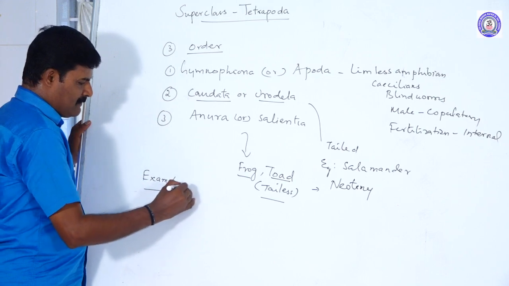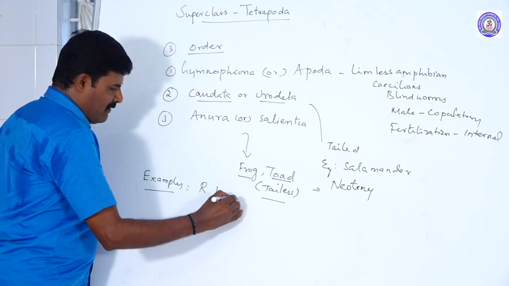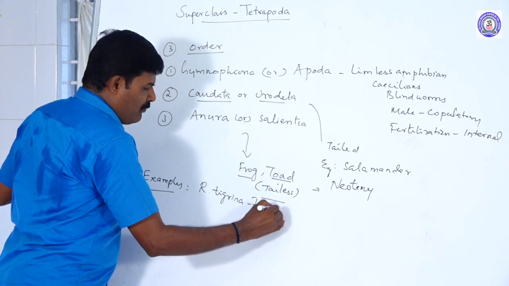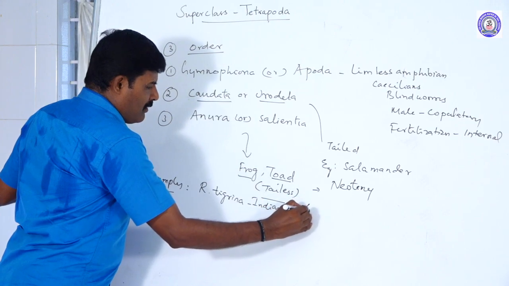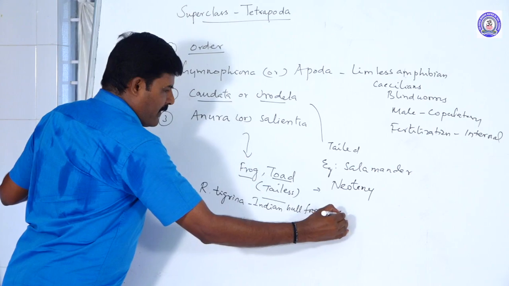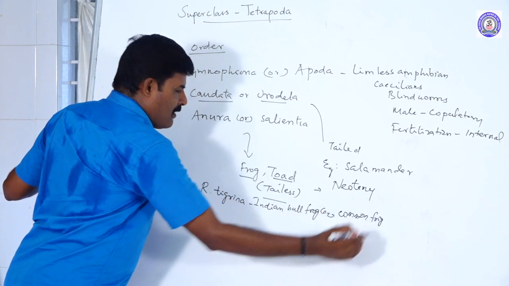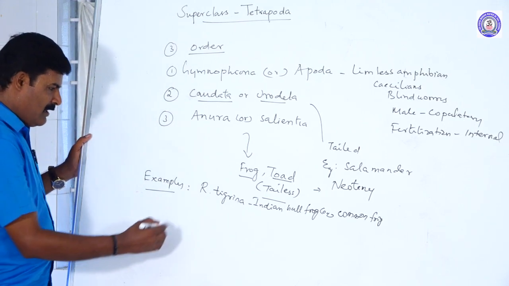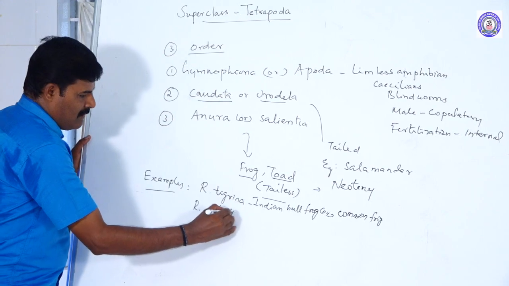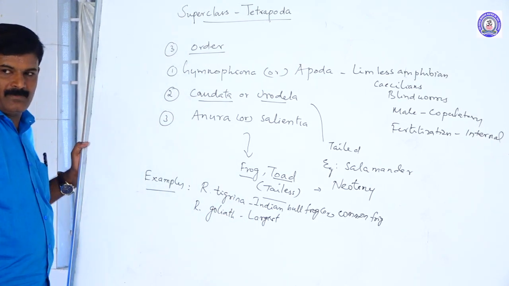So these are the examples. Other examples of frogs: Rana tigrina, commonly the Indian bullfrog or common frog. Another one is Rana goliath. These are the largest frogs.